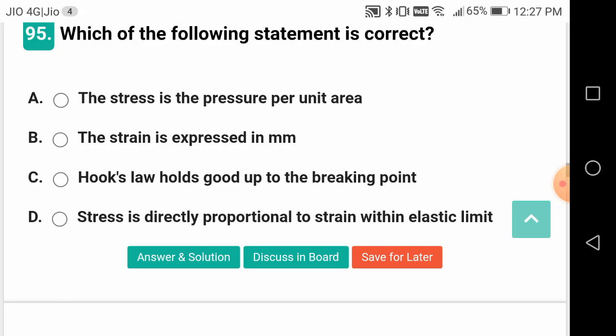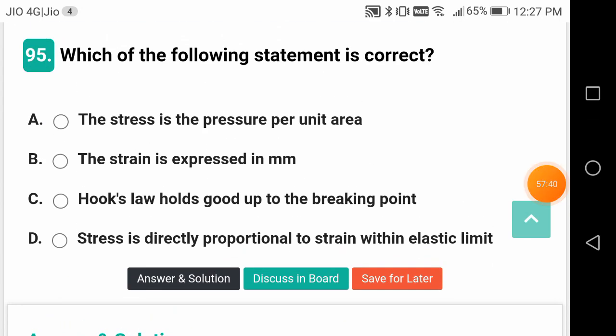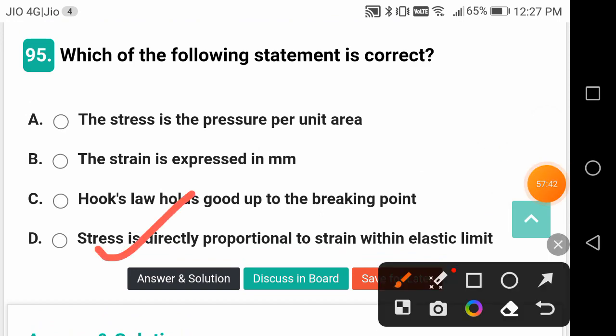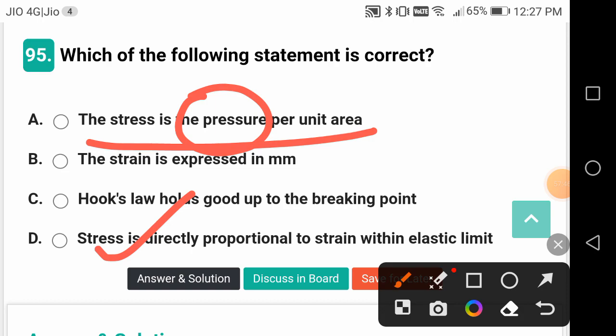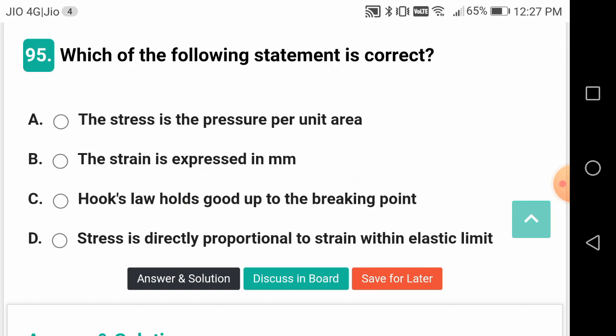Which of the following statements is correct? Stress is directly proportional to strain within the elastic limit. That is the correct one. Stress is pressure per unit area. No, load per unit area. Strain is expressed in mm. No, 0. It has no units. This is a wrong answer. Hooke's law holds up to the breaking point. No, only up to the elastic limit.